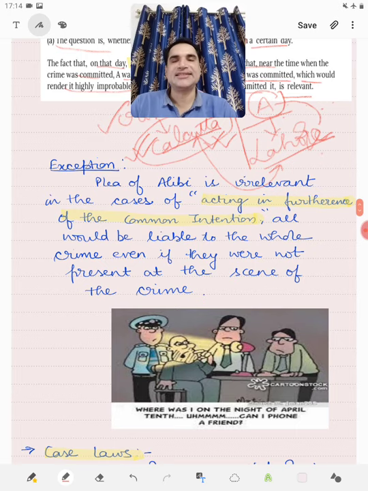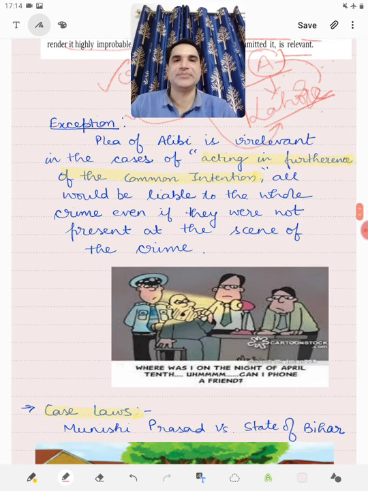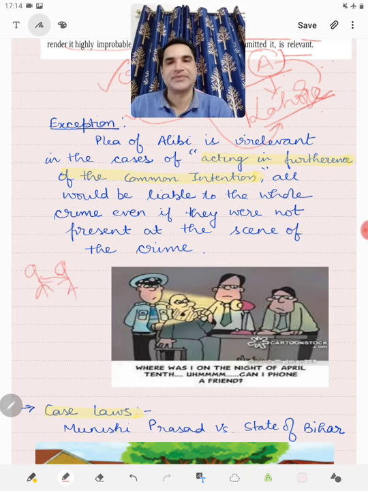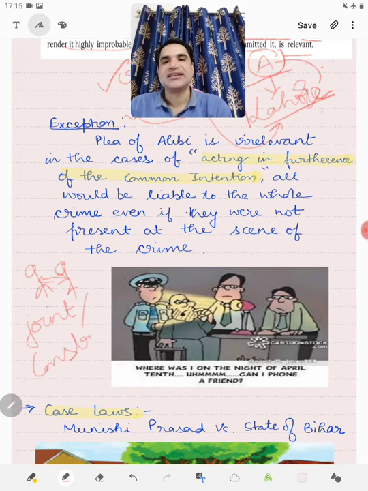Now, what are the various exceptions to the plea of alibi? Friends, one exception is when various persons are acting in connivance with each other. When they are acting under the concept of joint or constructive liability, that is, they are acting in furtherance of their common intention, then all would be liable, no matter whether a person is present at the scene of crime or not.